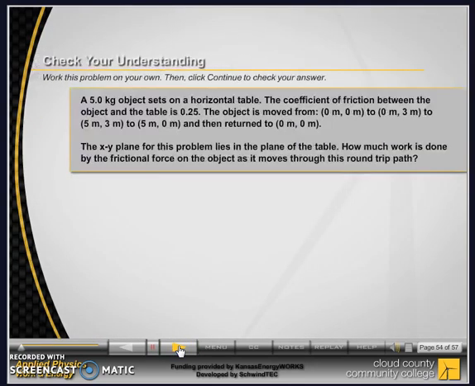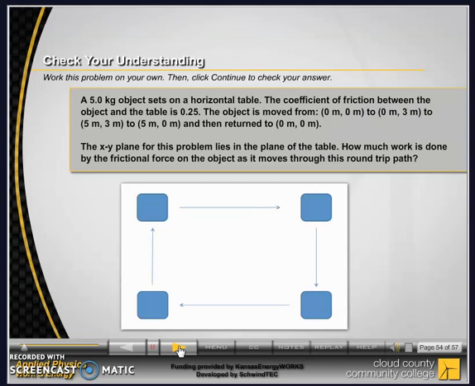A 5-kilogram object sits on a horizontal table. The coefficient of friction between the object and the table is 0.25. The object is moved from (0 meters, 0 meters) to (0 meters, 3 meters) to (5 meters, 3 meters) to (5 meters, 0 meters), and then returned to (0 meters, 0 meters). The xy plane for this problem lies in the plane of the table. How much work is done by the frictional force on the object as it moves through this round-trip path?